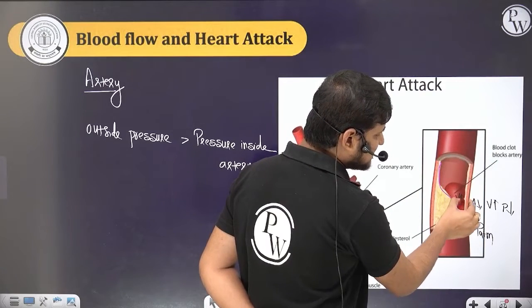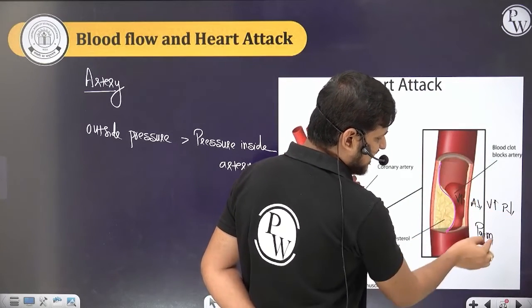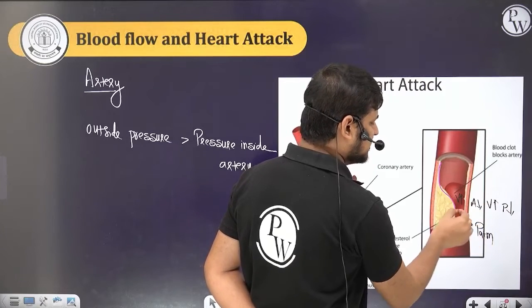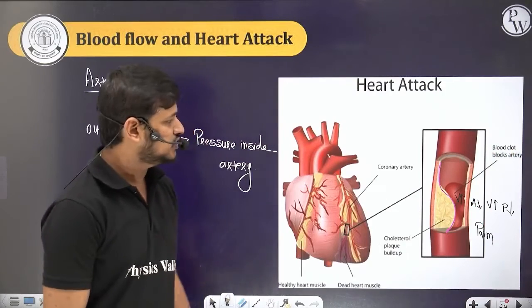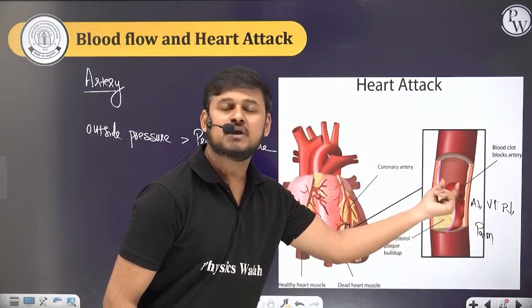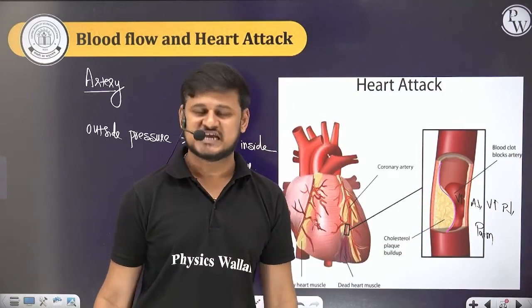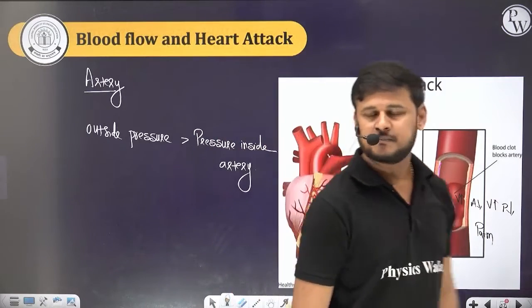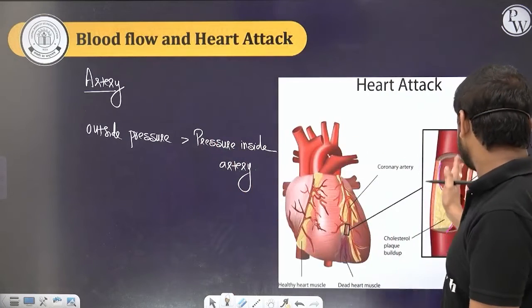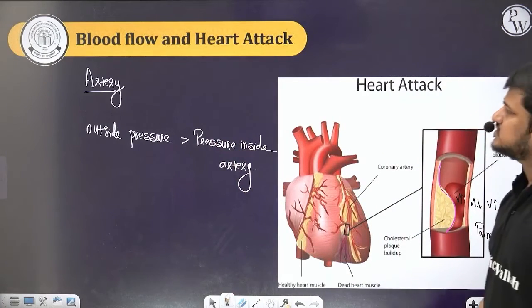So the area is less, the velocity will be more, the pressure will be less. And then the pressure outside is more and the pressure inside is less. So the blood clot blocks the artery. So here the blood clot blocks the artery, so the blood supply will not take place. So this is a reason for the heart attack. Okay, so the physics involved in it is the pressure, area, velocity concept.